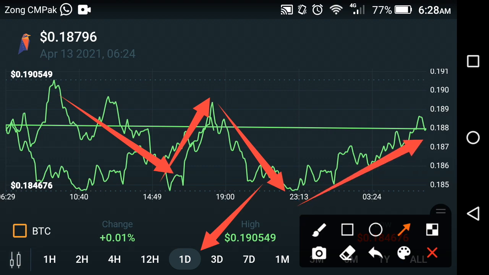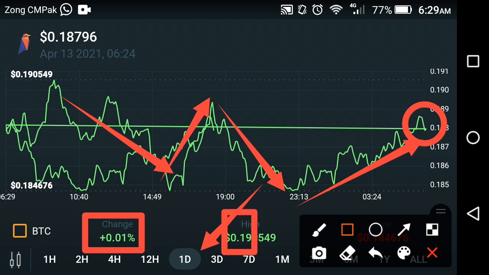Now they are in jumping mode, and as you can see here again, as I showed you at the start of this video in the last 1 hour price prediction, again the funding of Ravencoin all starts now. So friends, the average change in Ravencoin is positive 0.01%, and the high price of Ravencoin is $0.19054 in the previous last one day.